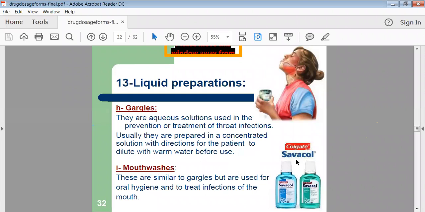To avoid the bad smell of your mouth, or simply to wash your oral cavity, we have mouthwashes. These are liquid preparations we use along with normal water. We just rinse the mouth and throw them out.